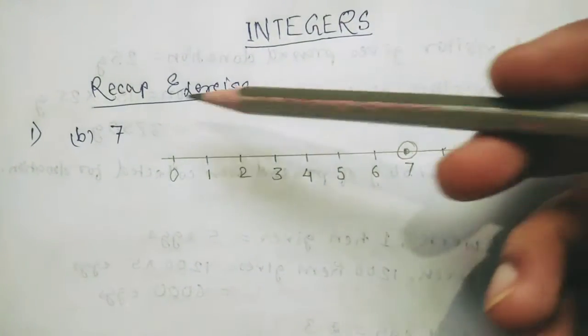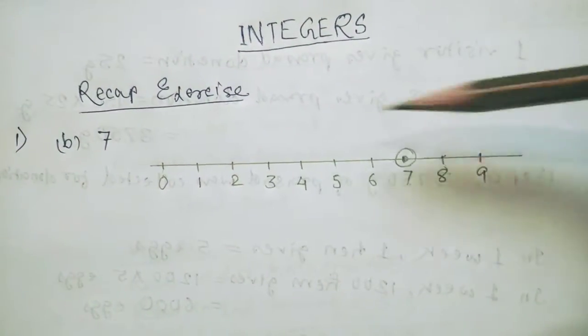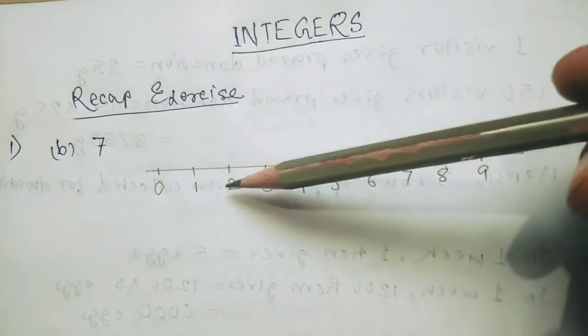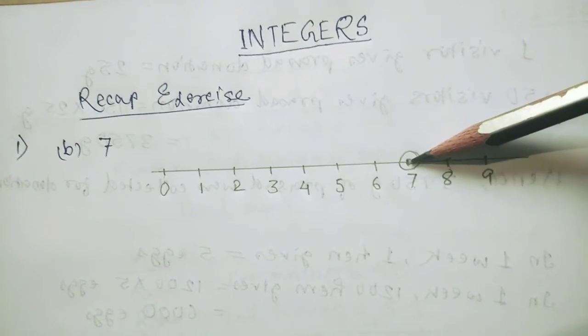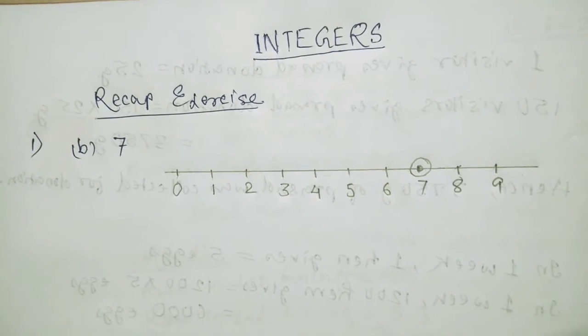Students, you can see here in question number 1, you have to plot the number 7 on the number line. So this is the number line. The number line starts from 0, 1, 2, 3, up to infinity. You have to mark the points like this at a fixed gap, and this number is 7. So here is 7. So easy. Do the rest of the questions as homework.